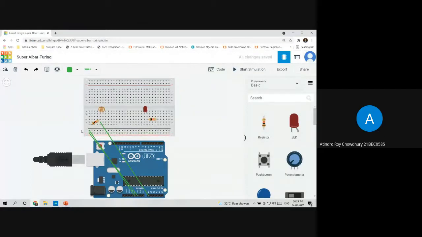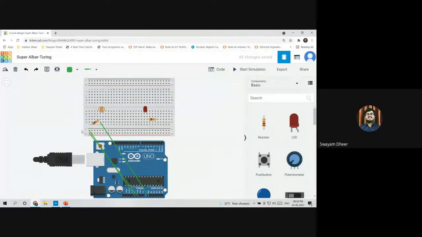Excuse me. Yes. So we will connect the resistor to 5 volt. Wait, Pratik, please let Atindra ask first. I had a minor doubt. In the last program that we did, we didn't need to connect it to the 5 volts. But why are we doing it right now?